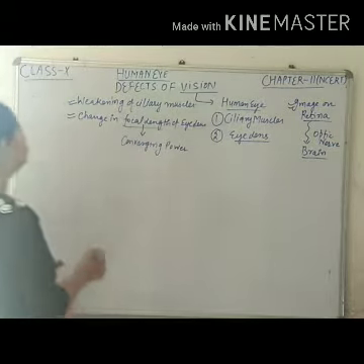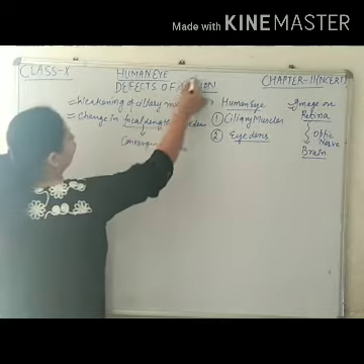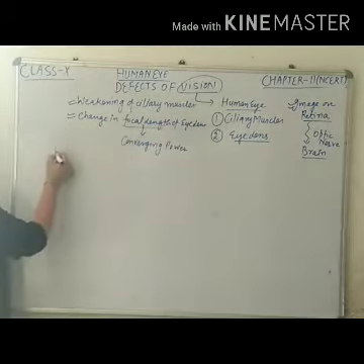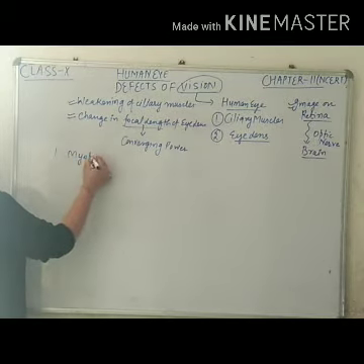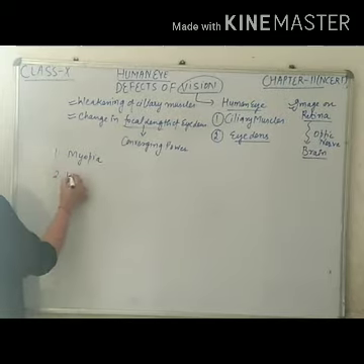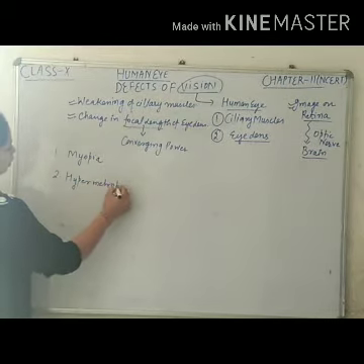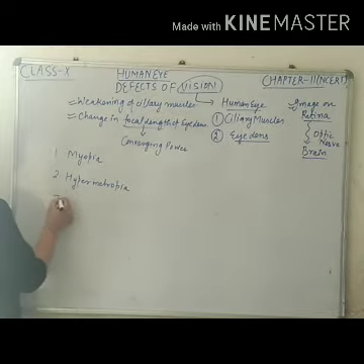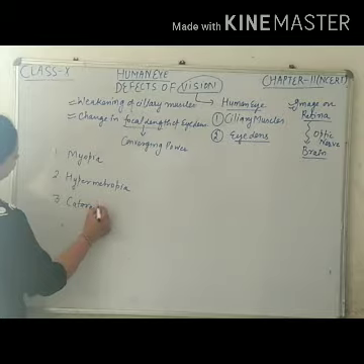In this way, we can categorize the defects of our eye, that is defects of vision, in a number of ways. First one is myopia. Second one is hypermetropia. Third one is cataract.